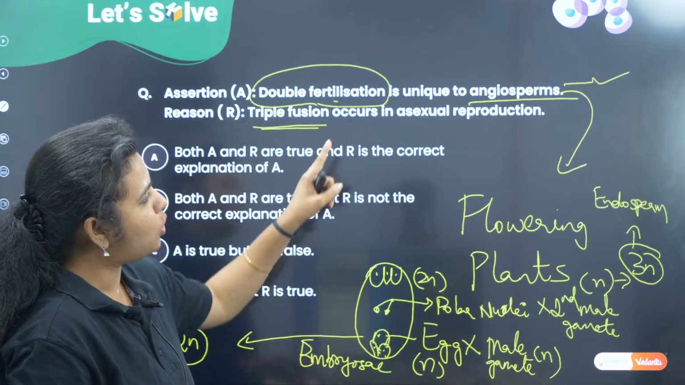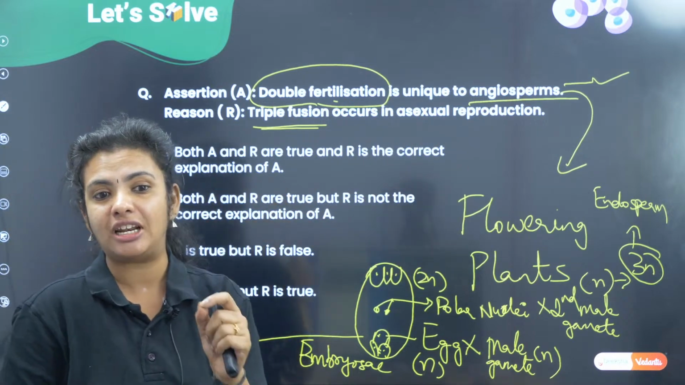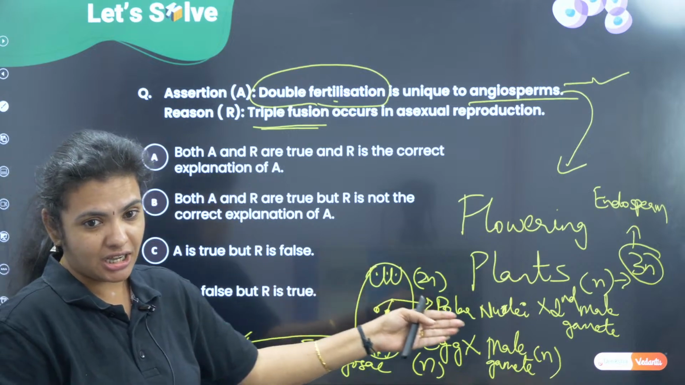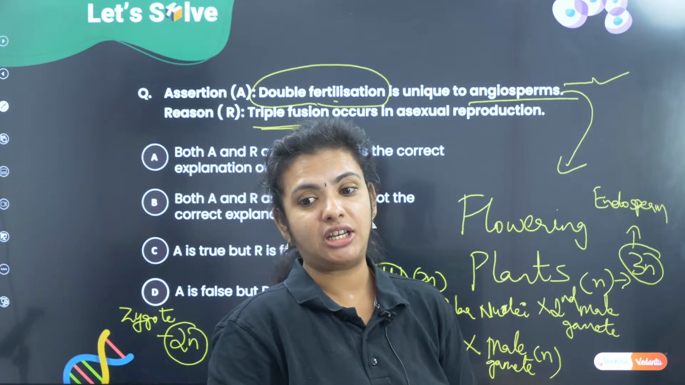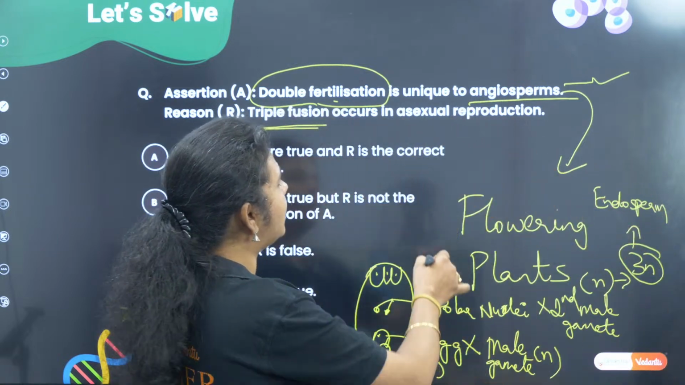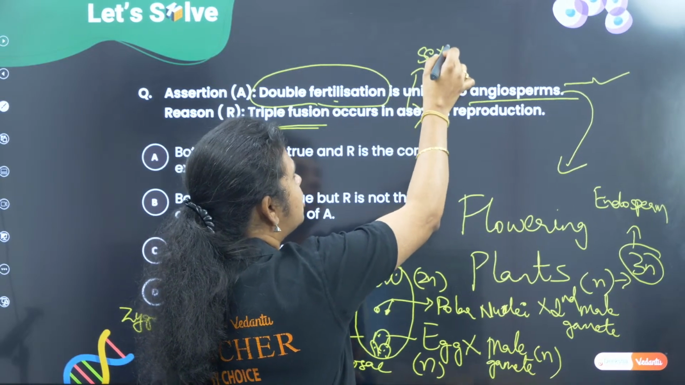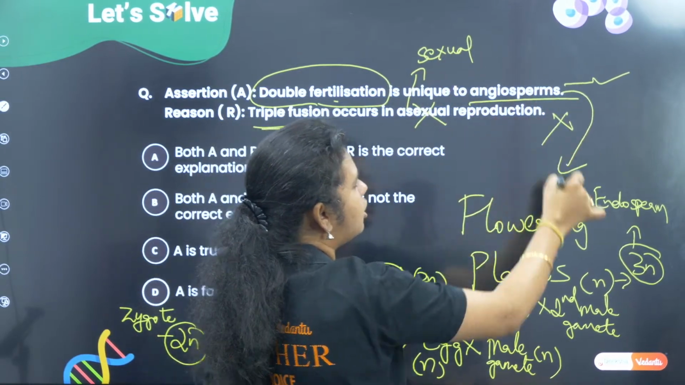And this is a characteristic only of angiosperms, and it happens only in sexual reproduction, because pollination here is sexual reproduction in the case of plants. So triple fusion does not occur in asexual reproduction, it occurs in sexual reproduction. So this is wrong.